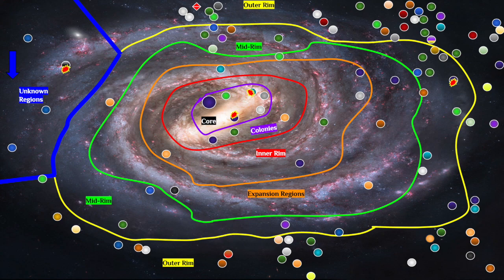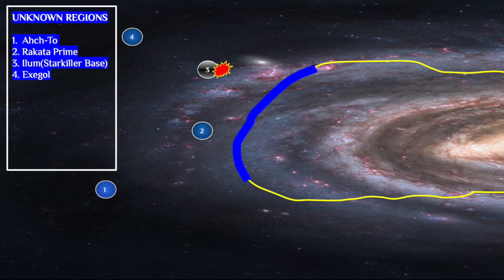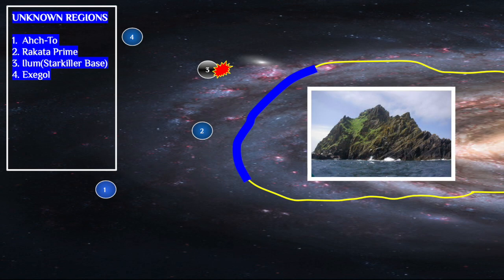We have 4 located planets in the Unknowns. Number 1, we have Ahch-To. That is Luke's planet. It is also the planet of the First Jedi Temple. It is where he goes to exile himself on his island. And the island and the temple grounds are taken care of by the caretakers, aka the Lanai species.